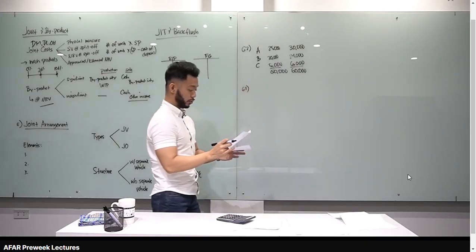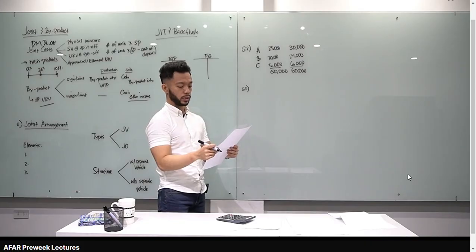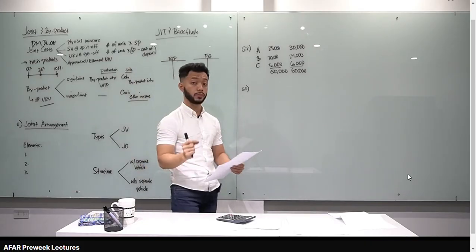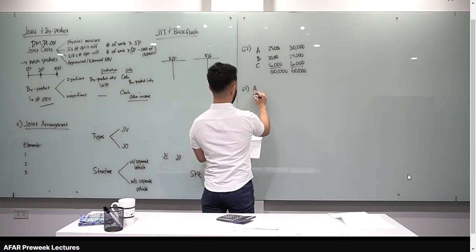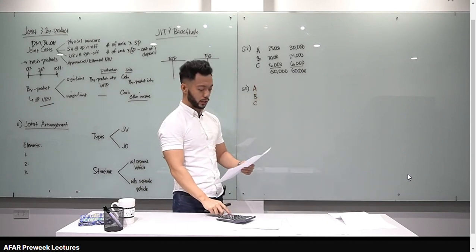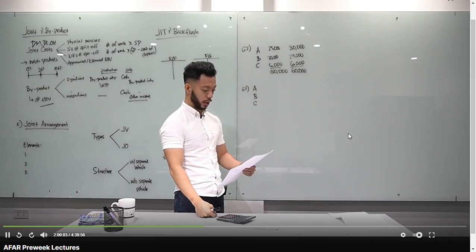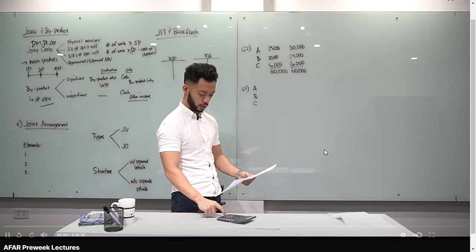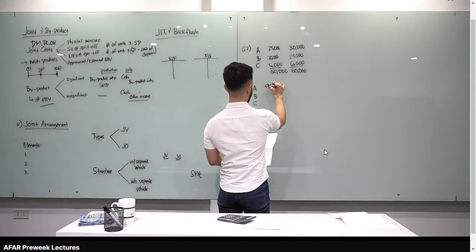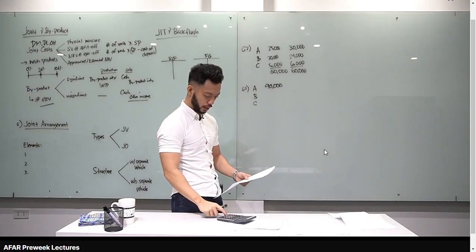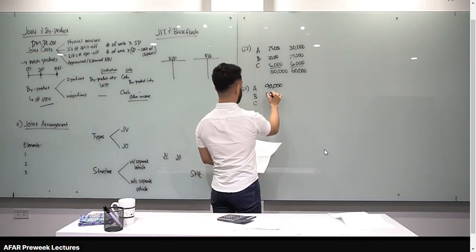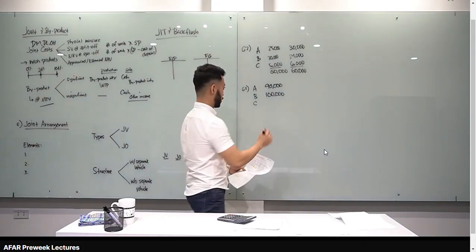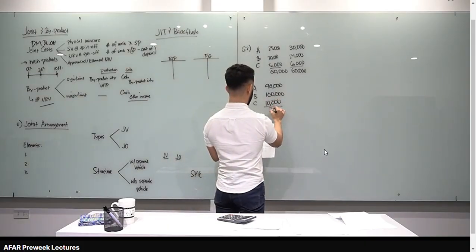What amount of joint processing cost is allocated to the 3 products using the sales value at split-off? So, number of units times the selling price at split-off point. For A, 25,000 gallons multiplied by the sales price at split-off, 3.6. 25,000 times 3.6 gives 90,000. For B, 20,000 times 5 is 100,000. And for C, 5,000 times 2 is 10,000. The total is 200,000.